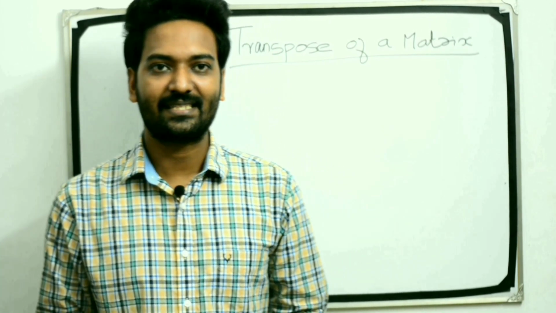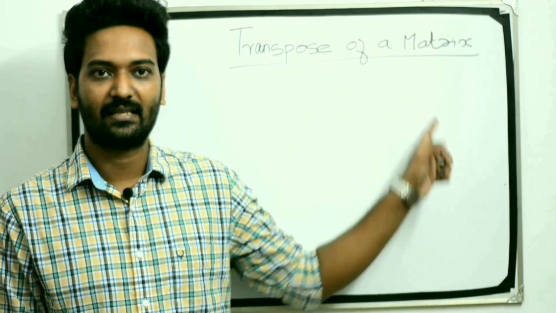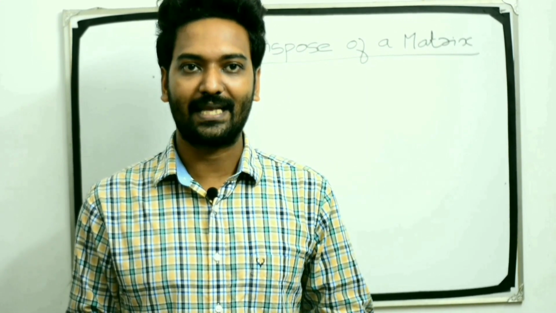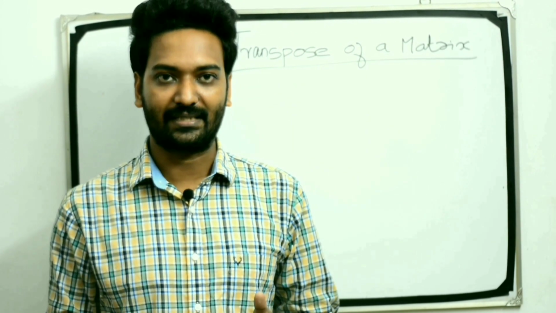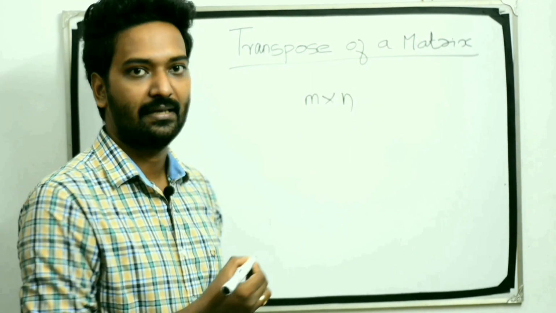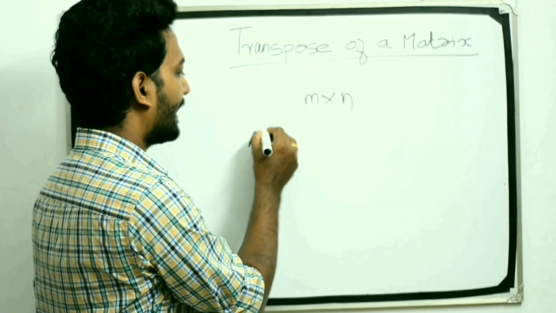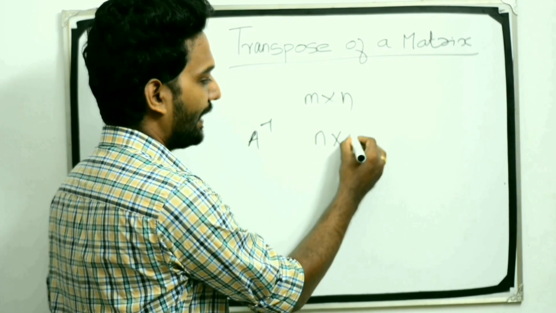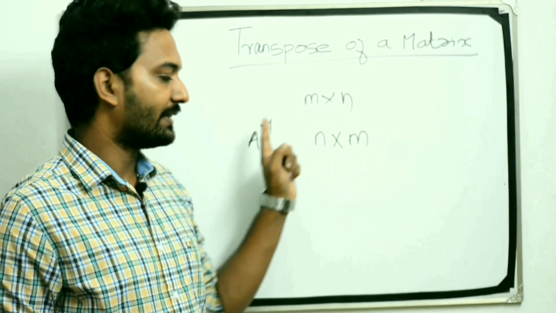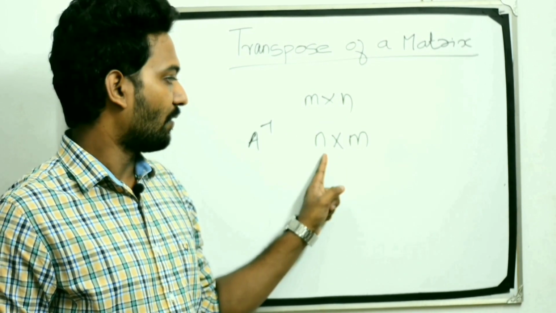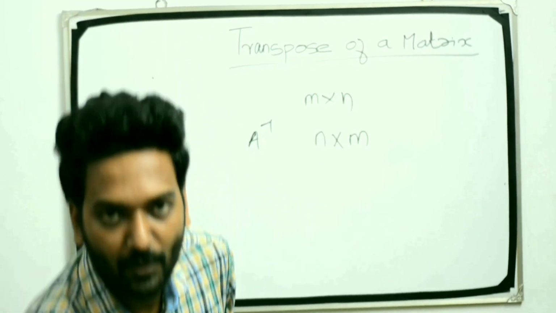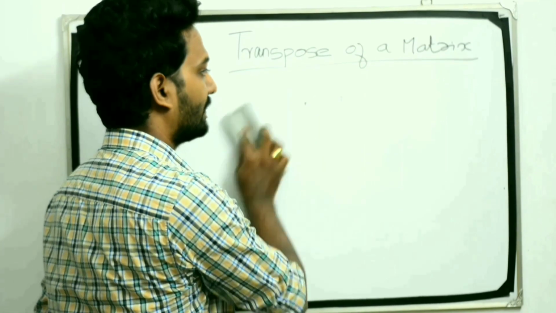Now we are going to discuss the transpose of a matrix. The matrix obtained by interchanging the rows and columns is called the transpose of a matrix. If A is a matrix of order m by n, then A transpose is of order n by m. Next we are going to discuss the properties of the transpose.